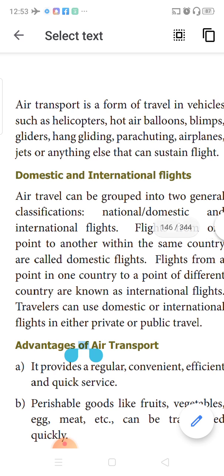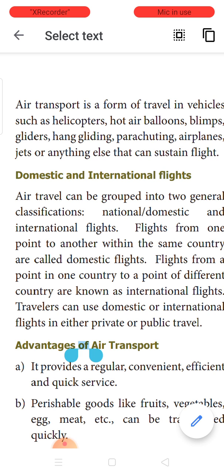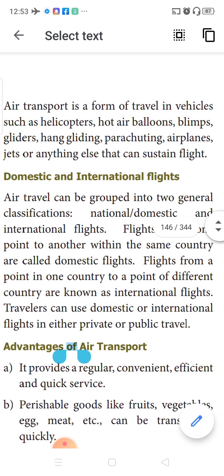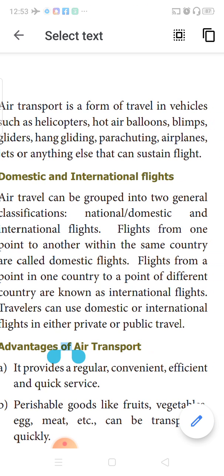And this air transport, when you see, it is a form of travel. It is a vehicle in the air, and you have different forms of air transport. Helicopters are there. I think I need not tell you what a helicopter is. Hot air balloons are there. Blimps are there. Blimps, probably, is a new word to you. A blimp is also an air balloon, but the balloon is filled with helium, because helium is not susceptible to bursting. So helium is filled in blimps so that safety is ensured.